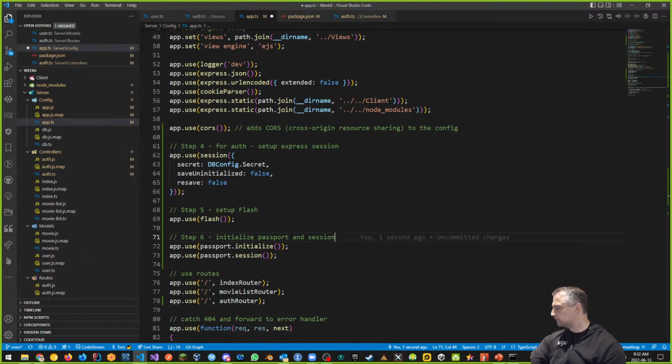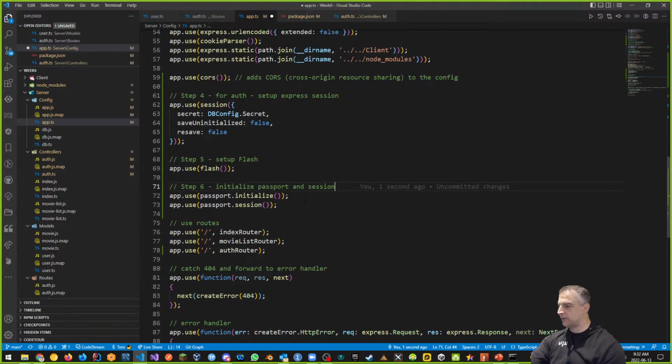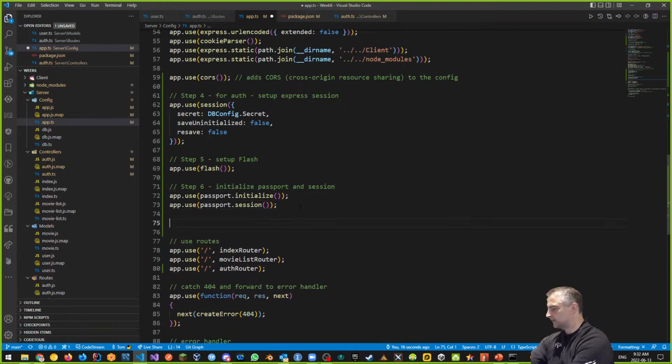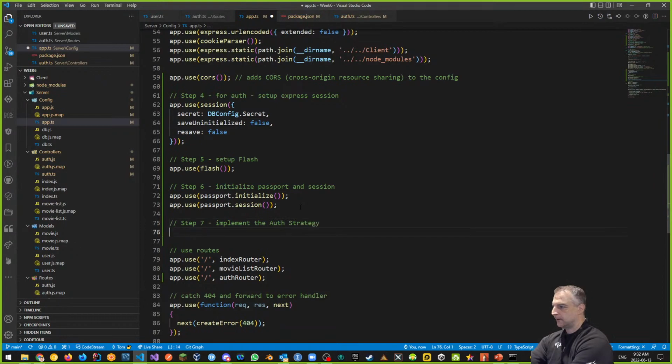So I want to initialize my authentication strategy. I want to be able to do that. So let's do that next. So step 7, we're going to implement the authentication strategy, implement the auth strategy.